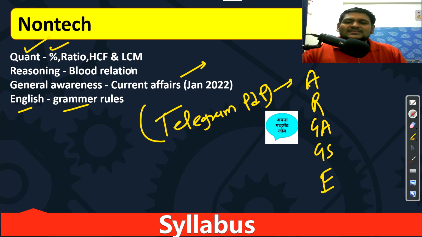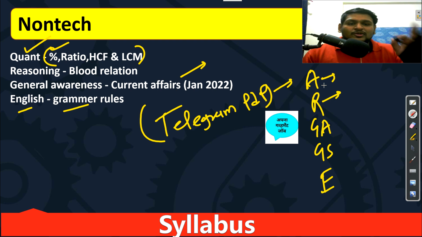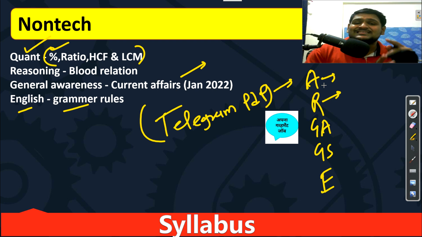Just focus on your phase 1 strategy, and if you get questions from these 3 topics here, then you can solve. Otherwise, no need to worry. Similar for reasoning, similar for everything. Those who already completed the syllabus for a previous NIELIT exam or any previous exam, definitely daily aptitude PDF, reasoning PDF, every PDF you need to solve. Daily 10 questions you need to solve. Just make one habit. It is enough for your exam. There is no need to worry about anything.